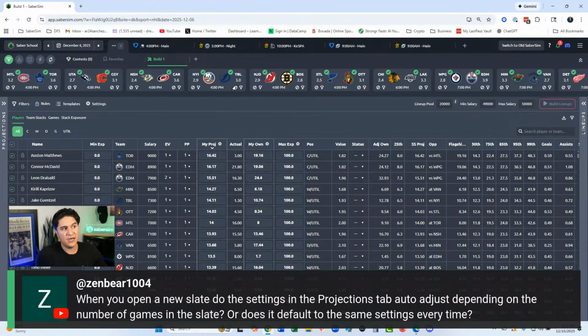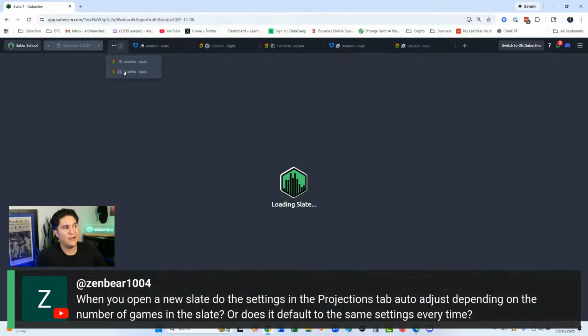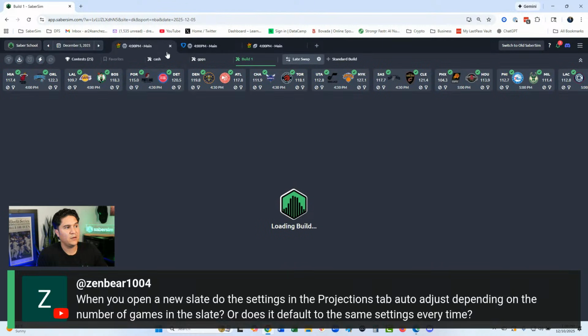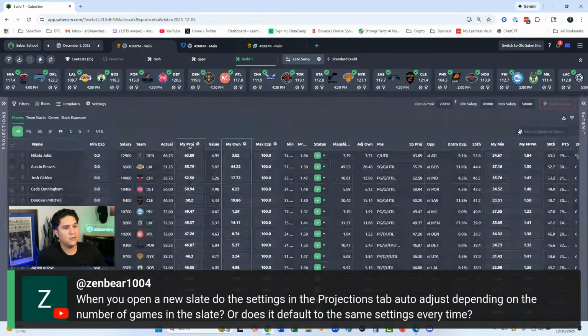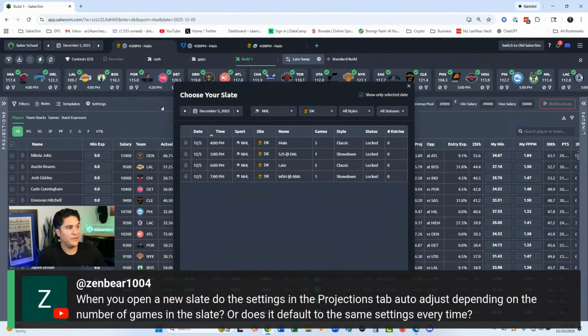Salaries and other characteristics change as well, right? Like if we go back to NBA, let's go back to the 5th. So back to this 11 game NBA slate. Min salary is at $49,000. And then we go back to today.